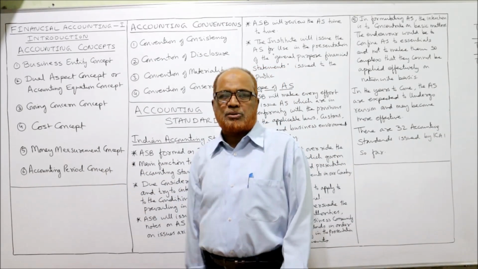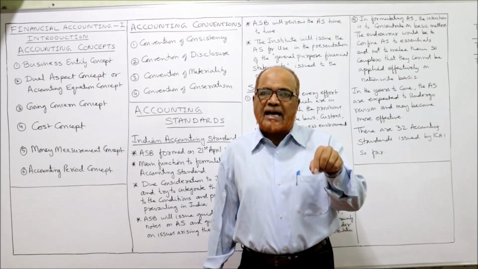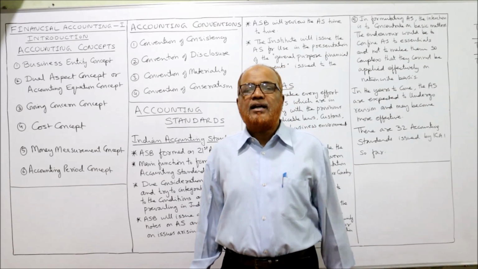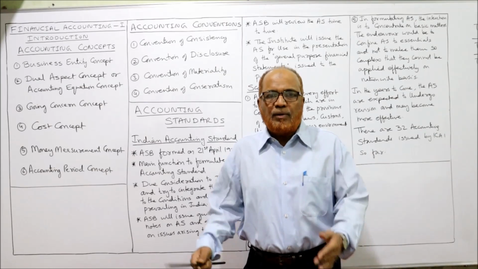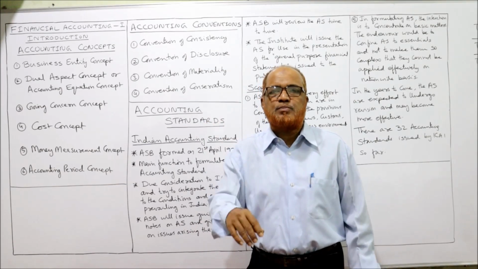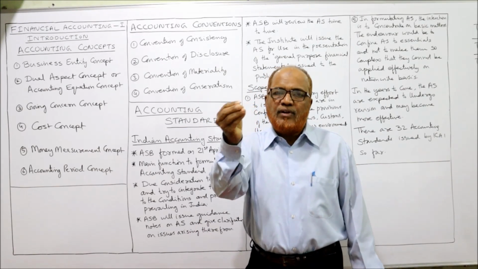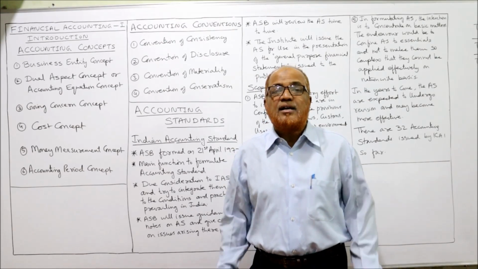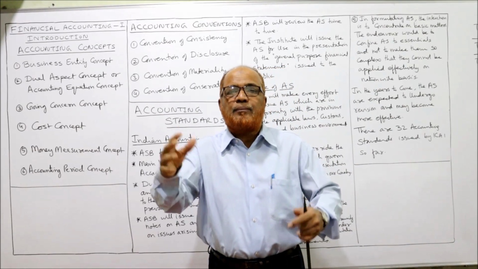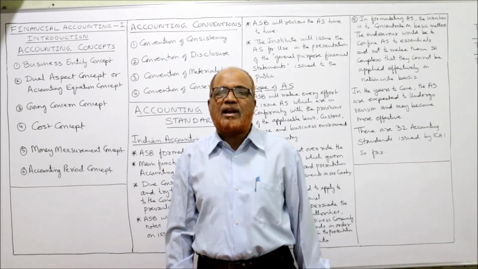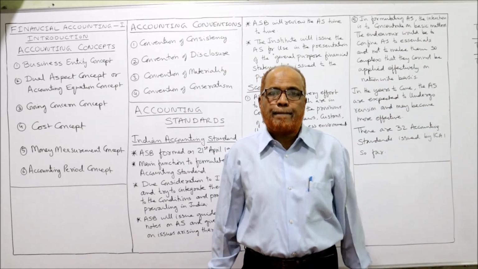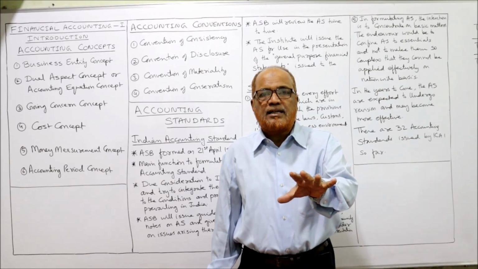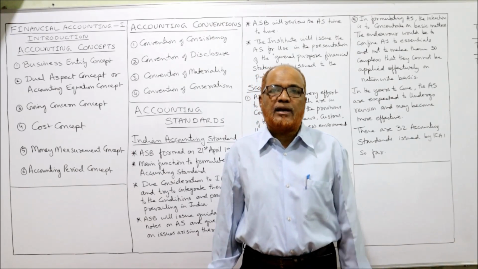Next one, cost concept. While recording the assets, we will record it at its cost, not at the market value. When we purchase the machine, for example, a machine is purchased for rupees 5 lakh. We record the machine as 5 lakh. Suppose during the meantime, the value of the machine has increased to 7 lakh rupees. So we will not account for increase in the value of the machinery. We will record the asset at its cost only.